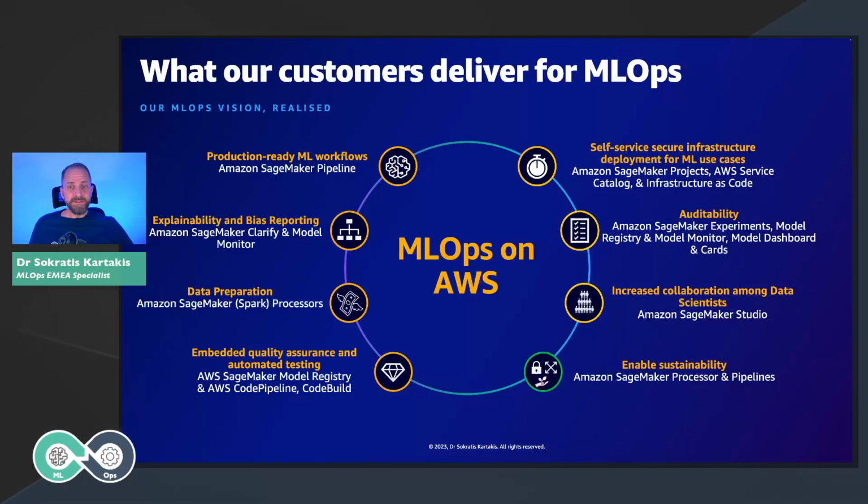Then we need a place for all the data scientists to work together, and this place is SageMaker Studio. SageMaker Studio is the IDE that they use to develop all the solutions, either in research or using MLOps capabilities. And finally, all the services that we saw so far help us to improve sustainability. Why? Because these are managed services, serverless services, and we consume only the energy that is required for our ML use cases.